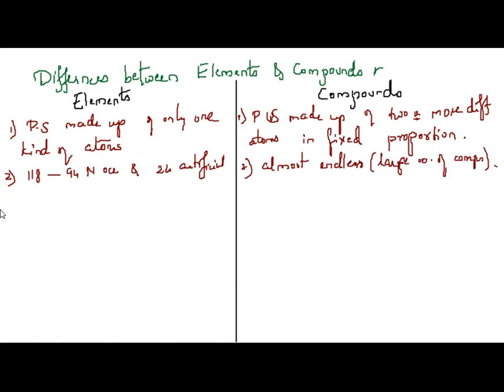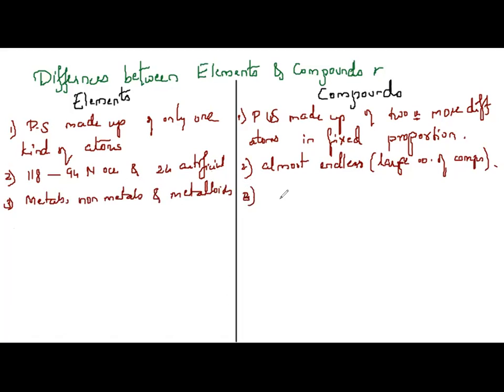The third difference: how are elements classified? They are classified as metals, non-metals, and metalloids. And how are compounds classified?